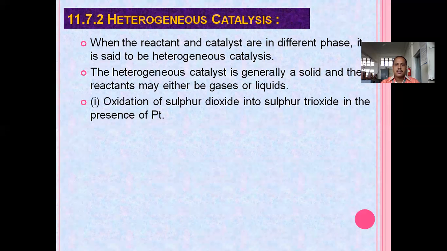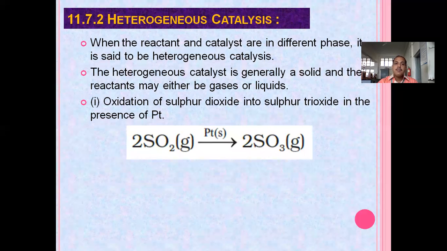Oxidation of sulfur dioxide into sulfur trioxide in the presence of Pt, that is platinum. Now, this is the same reaction we have seen earlier. In that, we saw homogeneous catalysis, where nitric oxide was used as a catalyst, and sulfur dioxide and dioxygen were both in the gaseous phase. But here, 2 molecules of sulfur dioxide are converted into sulfur trioxide with the help of platinum. Platinum is a solid catalyst.